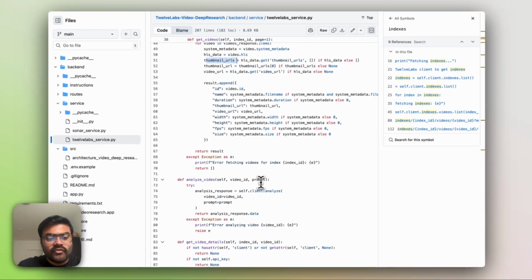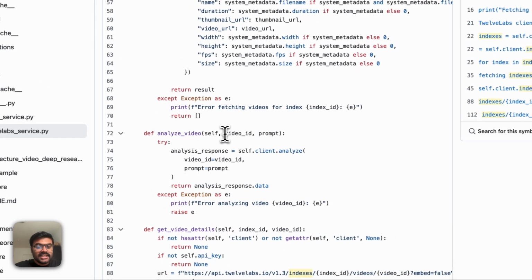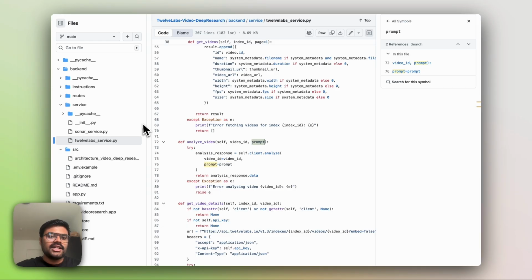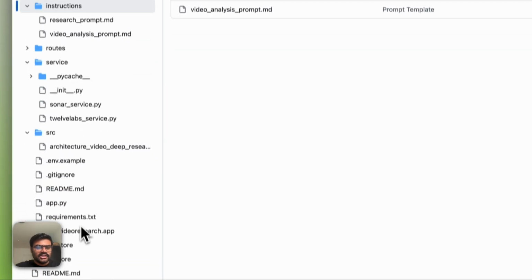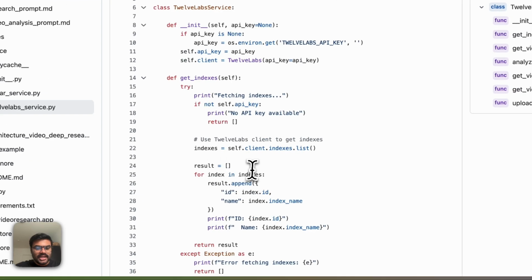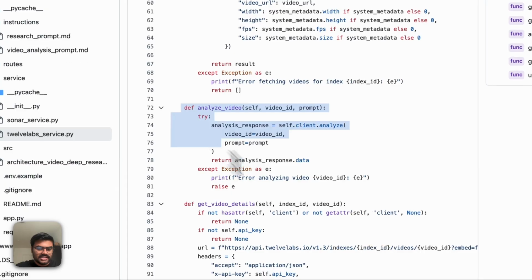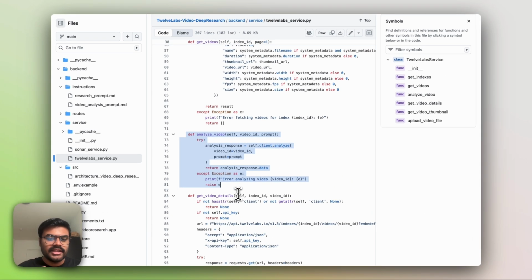The next step, when the analysis starts, what it needs is the video you selected, which is from the video ID, and the prompt which you provide. The prompt here is coming from the instruction, and from instruction the video analysis prompt. It goes to the prompt and it provides the response of the analysis completely. Next is the main procedure of deep research.